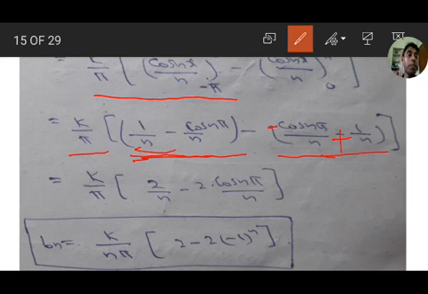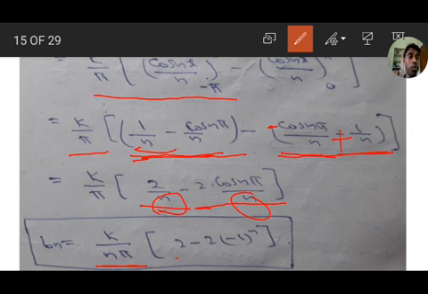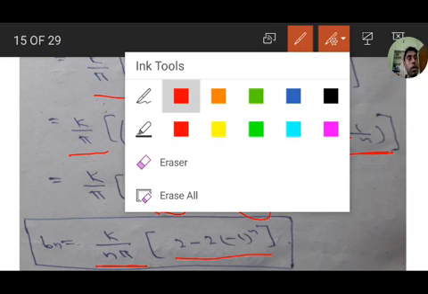So 1 by n plus 1 by n, that is 2 by n, minus cos n pi by n minus cos n pi by n. So 2 minus 2 into cos n pi by n. Therefore k by n pi, n is outside, k by n pi into 2 minus 2 into minus 1 all to the power of n. This is the b_n value.